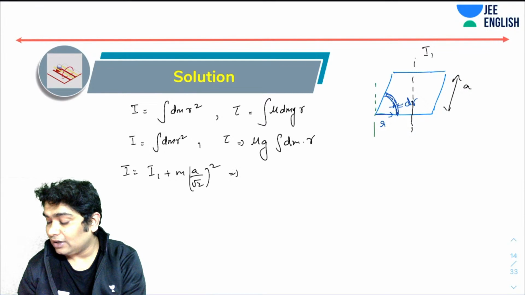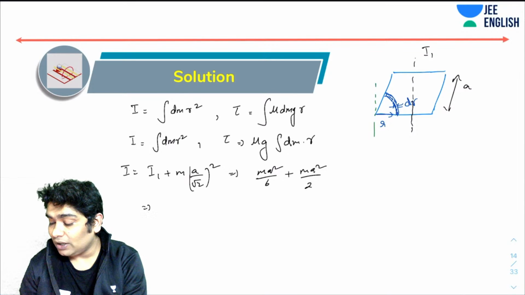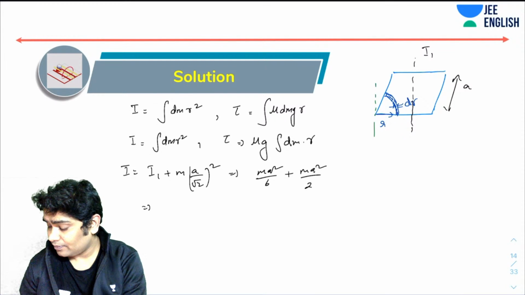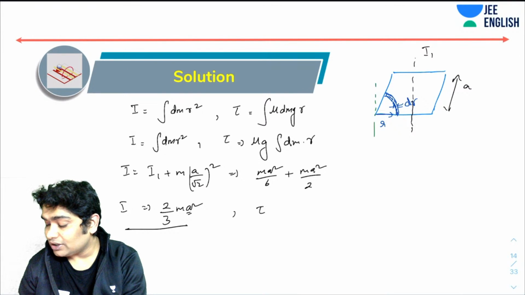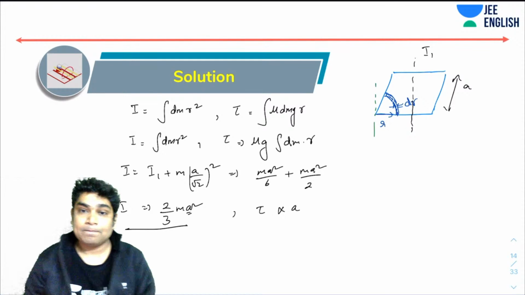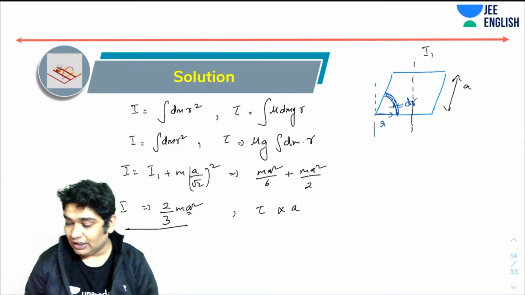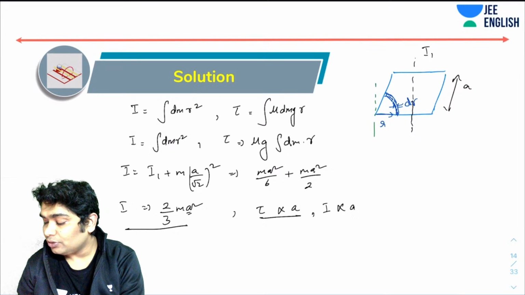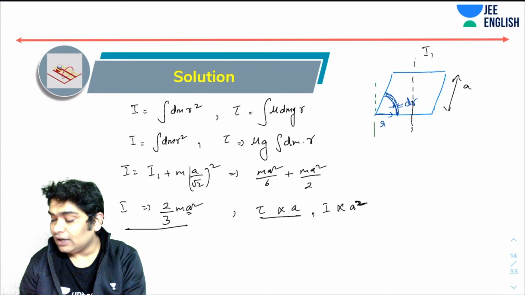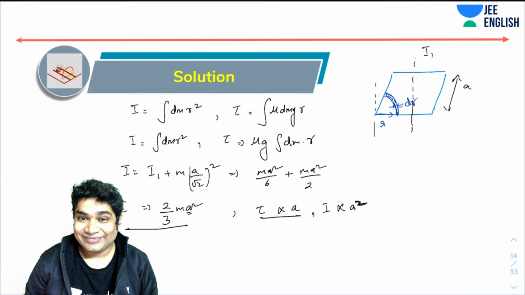I comes out to be I1, which is MA squared over 6, plus MA squared over 2. That would be 4 by 6, or 2 by 3 MA squared, right? So you realize I is directly proportional to A squared. Similarly, you can say from here tau will be directly proportional to A. That's the idea behind this. What you use is that tau is directly proportional to A and I is directly proportional to A squared, to use the dimensional analysis, first of all.